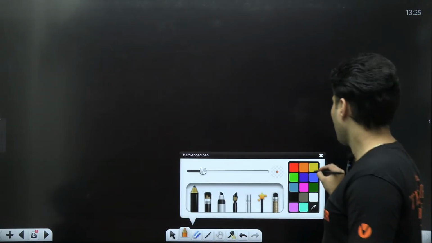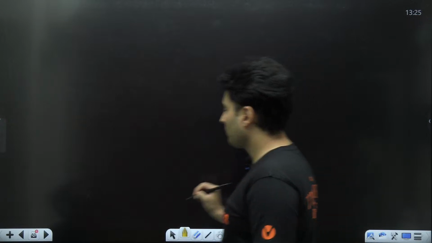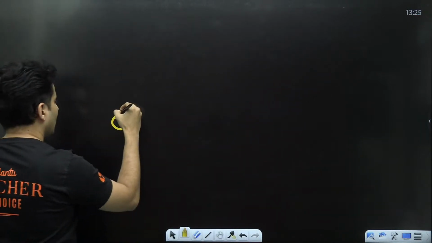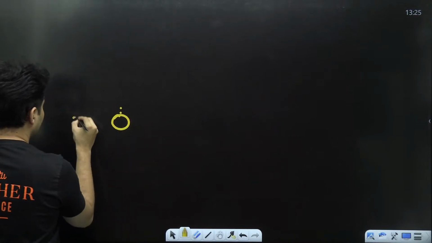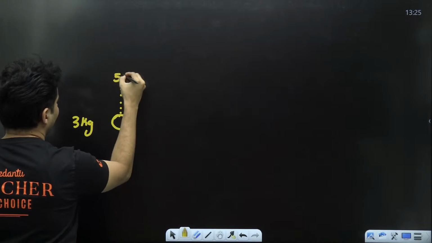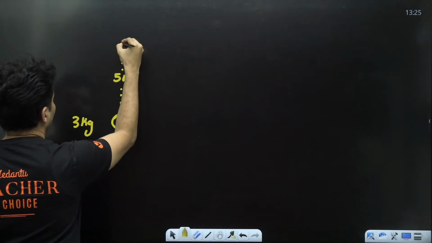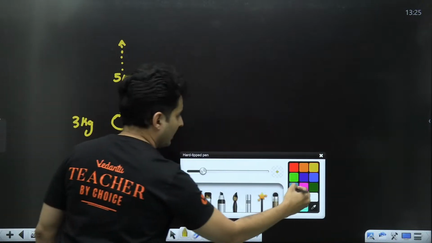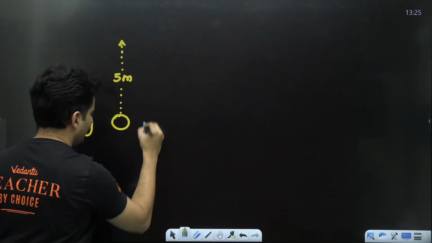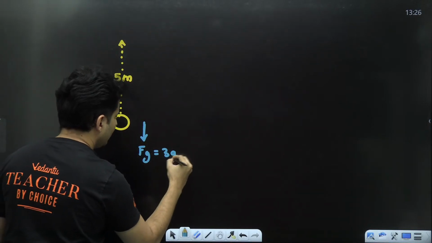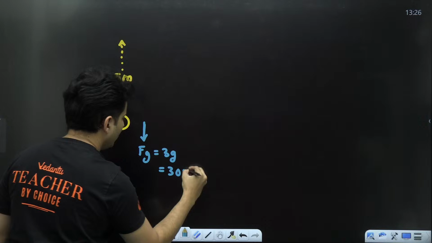See guys, say for example, again I take some mass, let's say it is 3 kilos, and I take it up by 5 meters. In this process, the gravitational force is acting downwards and it will be 3g, which is basically 30 Newton.